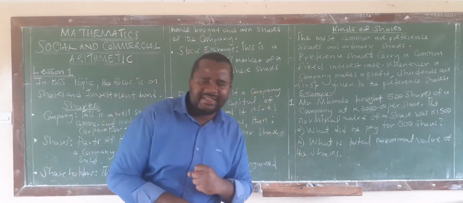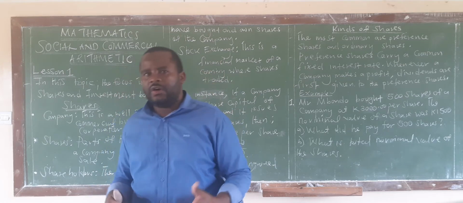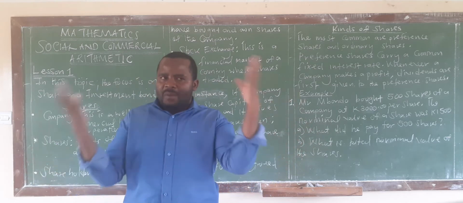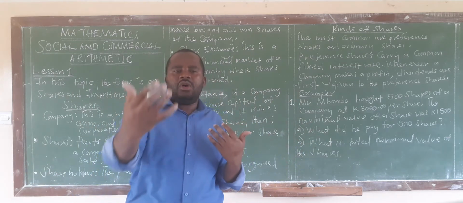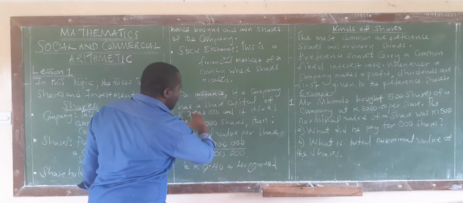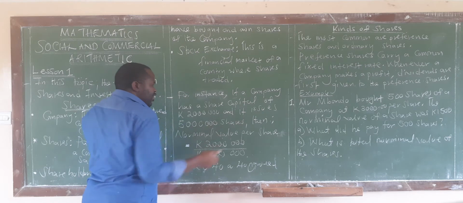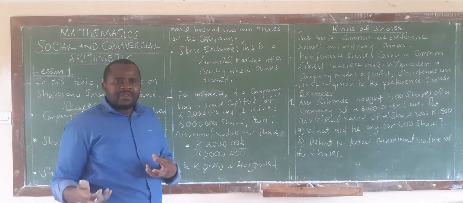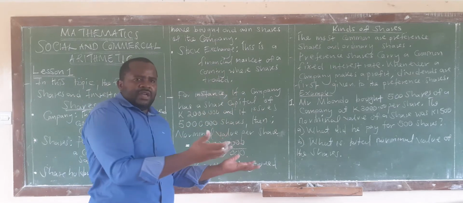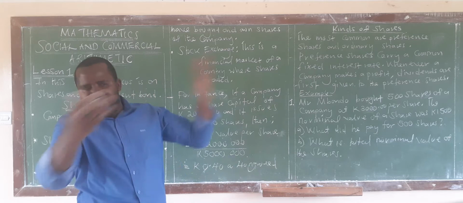You want more resources. So what you do, despite injecting in that 2 million, you might want some extra income, some other people to come on board. Hence you issue what we call shares. Alright? So we are saying, for instance, a company has a share capital of 2 million and it issues 5 million shares. You have 2 million, then you have invited 5 million people on board. That is maybe 1 share per person.